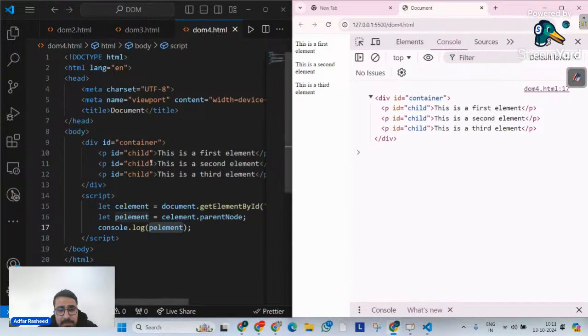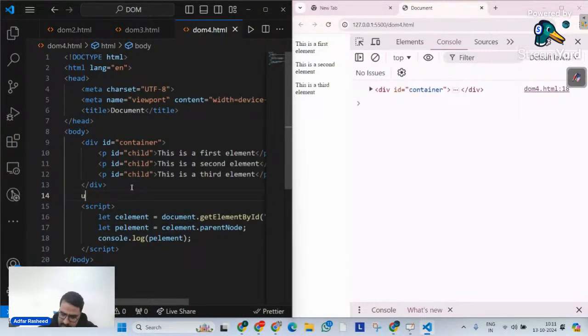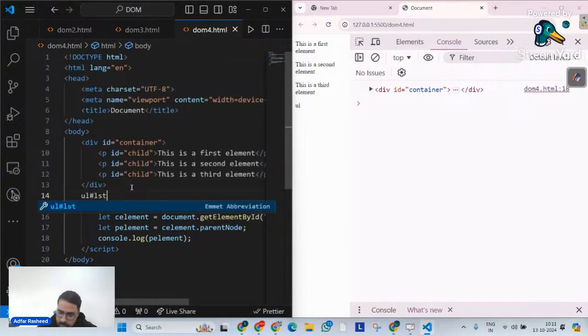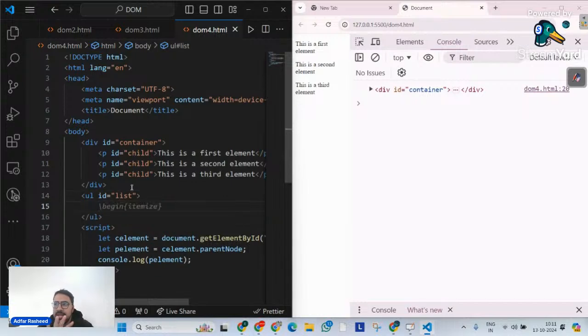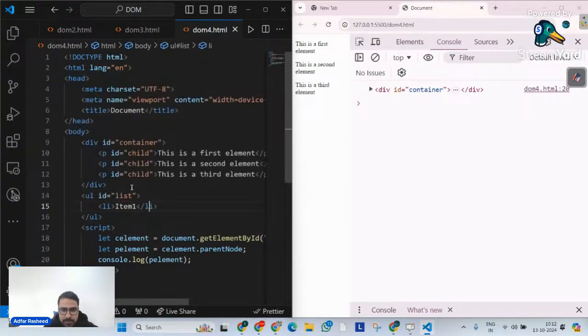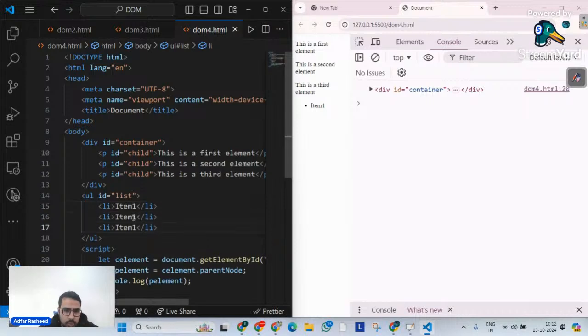In a similar way, let's create something else. I will create an ordered list with an ID of list. This is the most used one, which is why I'm creating it. Otherwise, we can implement the new method I'm going to teach you on our container div as well. Inside this, I will create a list item that says item one, then copy and paste it and say two and three. Now what I want you to implement is to find the child nodes.